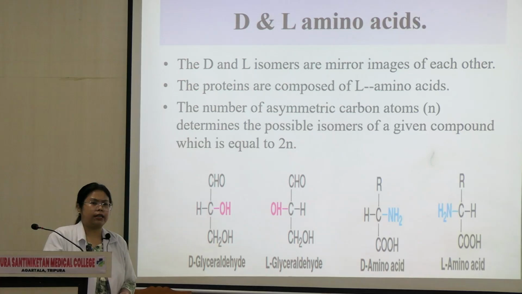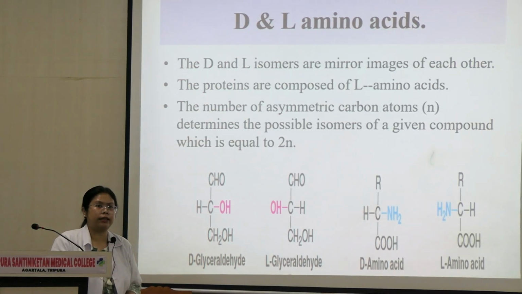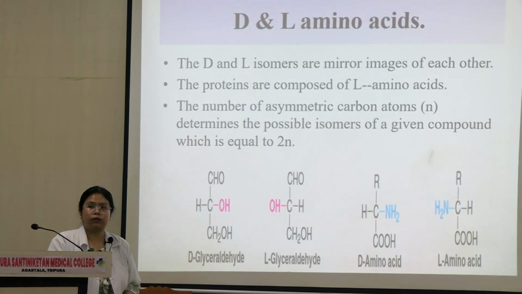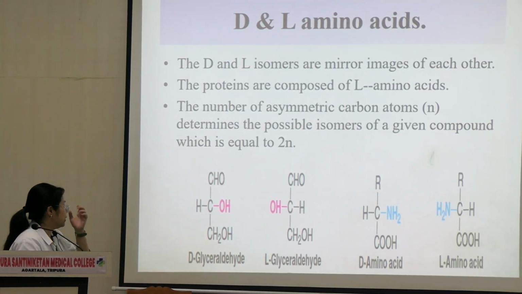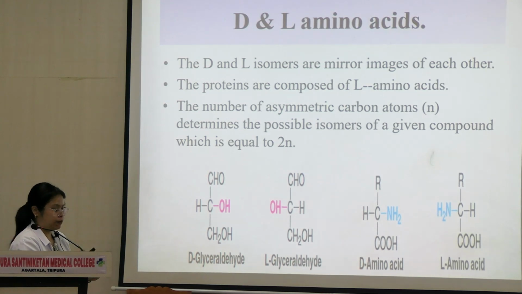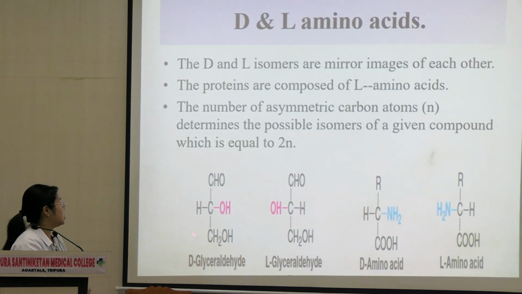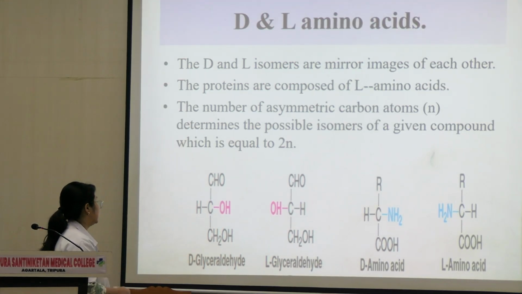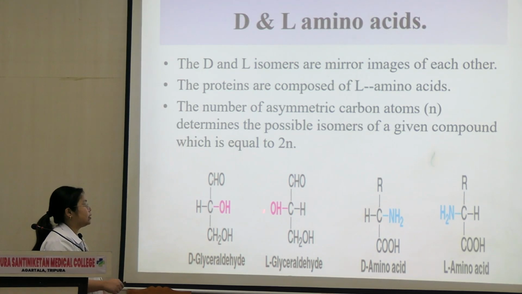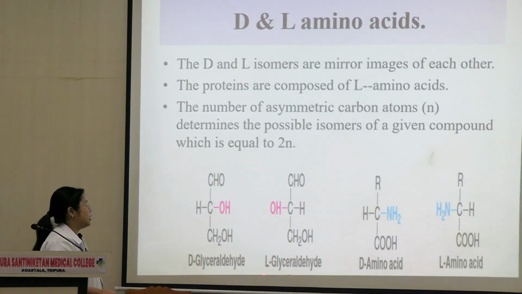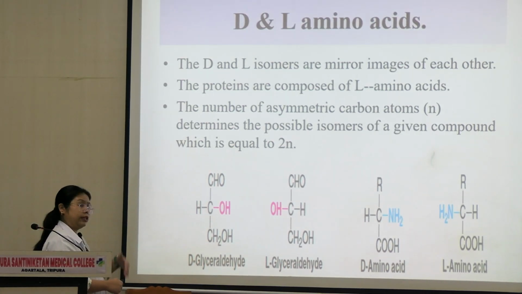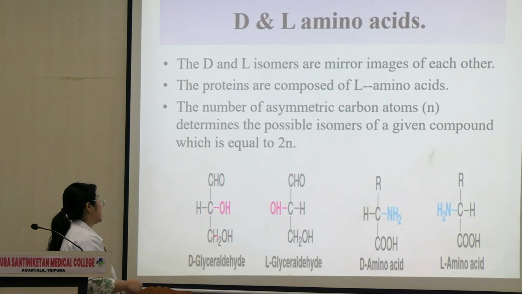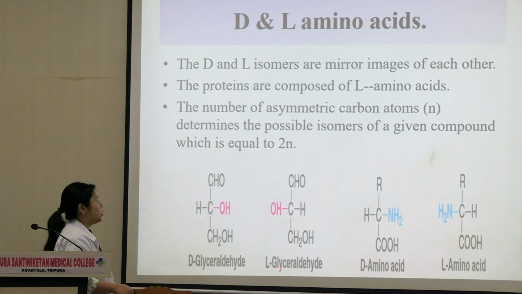Now, is the isomerism shown by glyceraldehyde taught in carbohydrates? Has it been taught? Okay, may not be yet. So glyceraldehyde is a type of monosaccharide that shows isomerism. So this is a standard carbohydrate that we see, and this is D-glyceraldehyde, this is L-glyceraldehyde. D and L based on the direction of the hydroxyl group. अगर hydroxyl group is on the right side, then they are called D. If it is on the left side, they are called L.